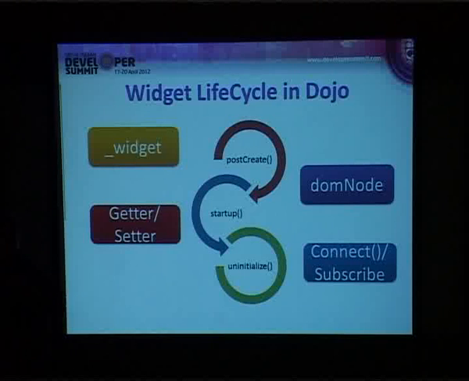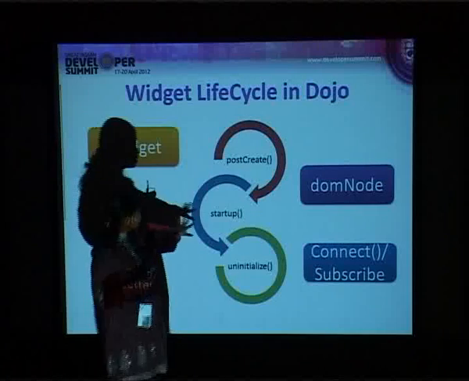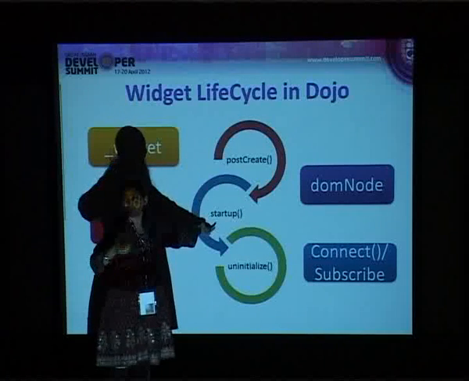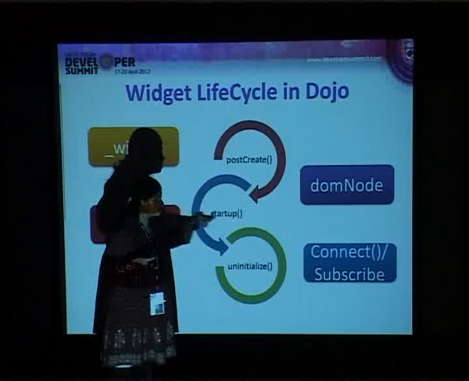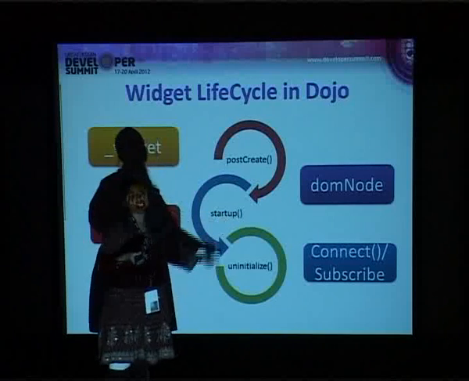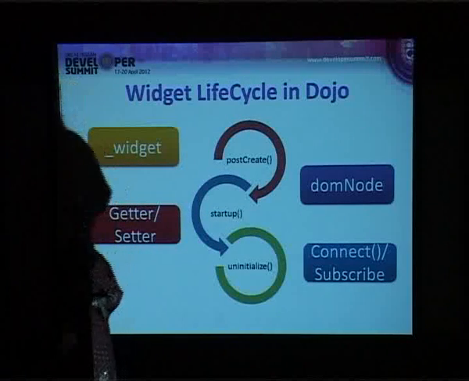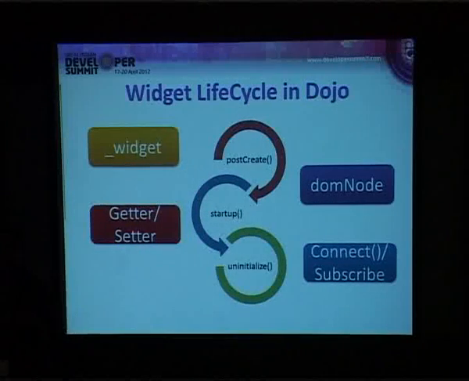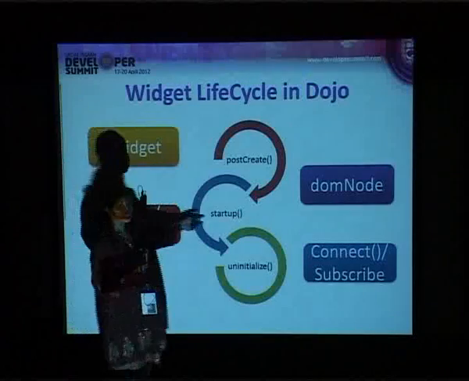So anything you want to add to that particular DOM node, anything you want to customize, anything you want to update, can go into the postCreate method of Dojo's widget lifecycle. Similarly, you have startup. This is after you complete all your modifications to instantiate that particular widget; the startup method is invoked. Whenever you create a widget in script, it is a general practice that we forget to call this startup method. The startup is the one which will usually ensure that your widget is instantiated.